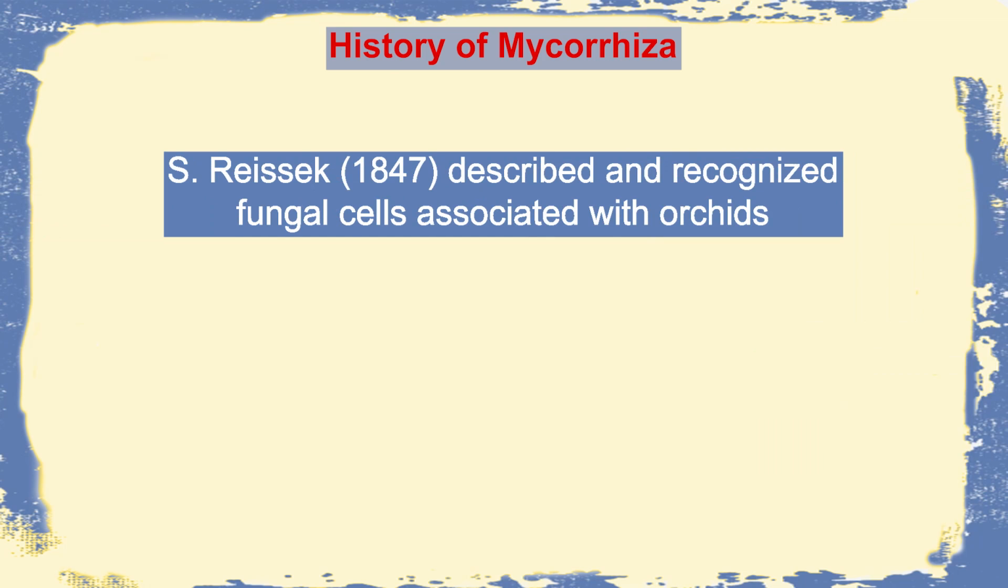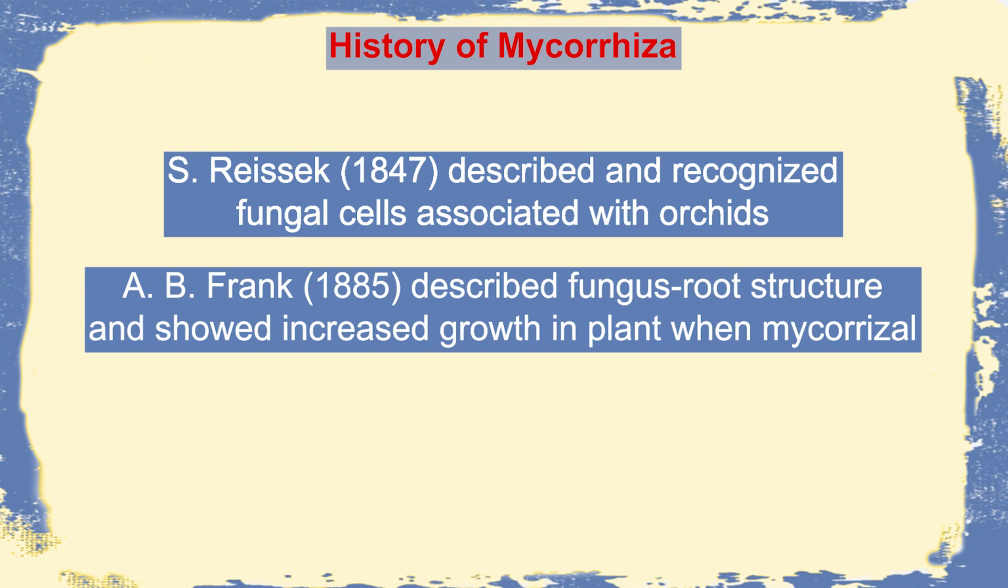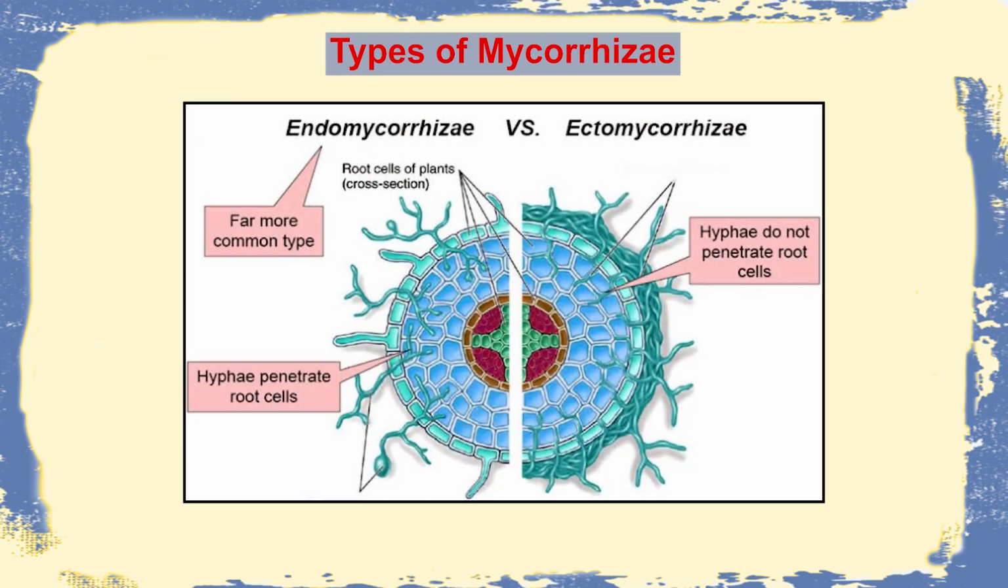But it was Reisek in 1847 who described and recognized fungal cells associated with orchid root, and subsequently Frank in 1885 described fungus root structure and showed increase in growth of plant when there is mycorrhizal association present in the root. There are two broad types based on their location. They are the Ectomycorrhiza and Endomycorrhiza.